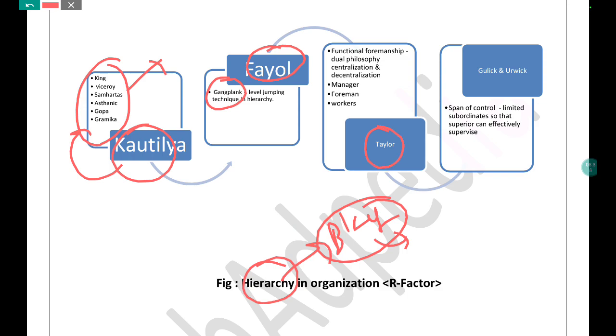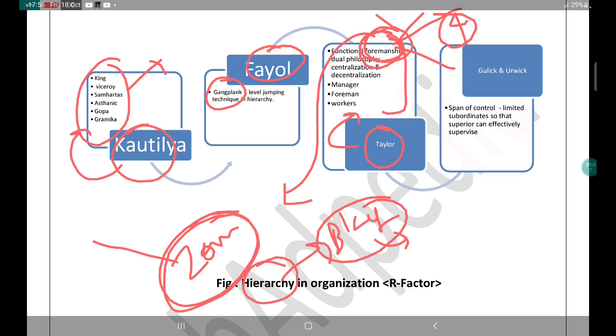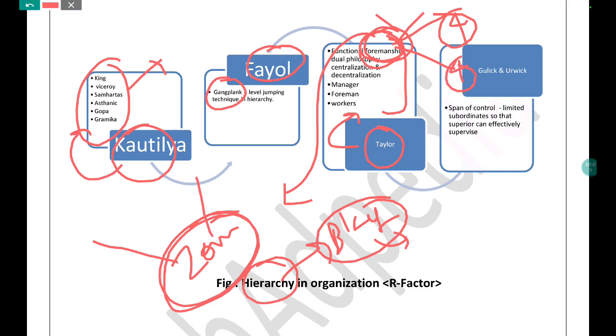Similarly, if you look at Taylor, you will find that Taylor was talking about functional foremanship, where there are multiple heads. The current example of this kind of phenomenon is Zomato, Swiggy, etc. If you look at the Zomato model, Swiggy model, or for that matter the Instamart and Blinkit models, one delivery person has functional foremanship, with 4 bosses, one for one purpose, another for another purpose. Similarly here, the delivery boy is coordinated by different systems.